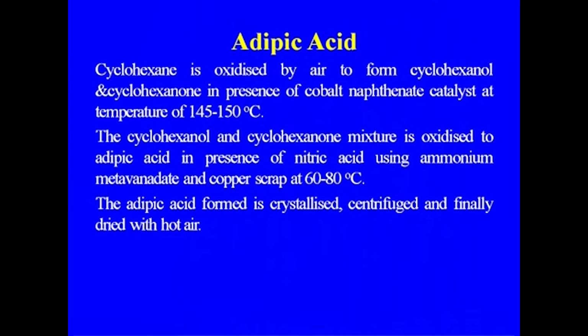The cyclohexanol and cyclohexanone mixture is oxidized to adipic acid in presence of nitric acid using ammonium metavanadate and copper scrap at 60 to 80 degrees centigrade. Adipic acid formed is crystallized, centrifuged and finally dried with air.